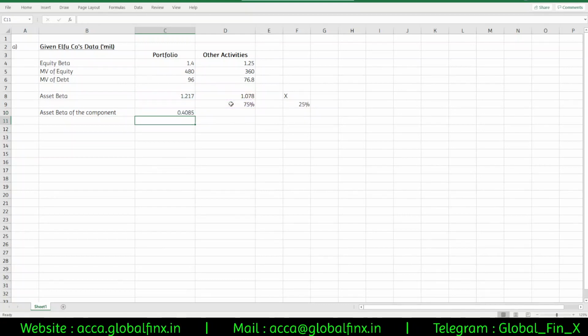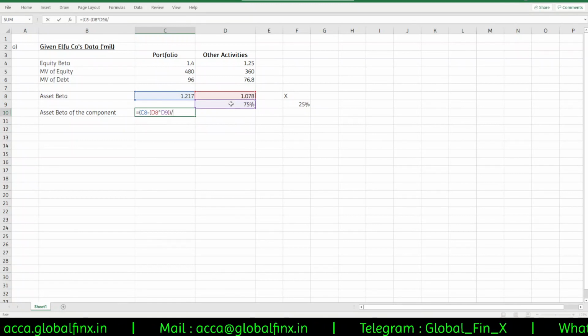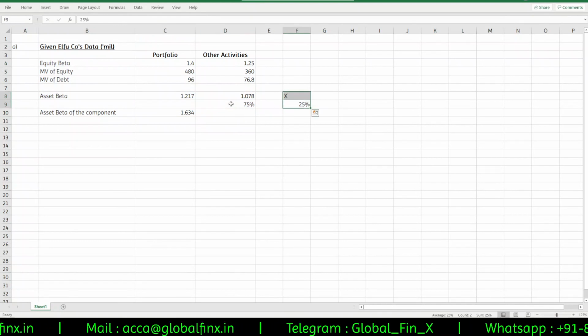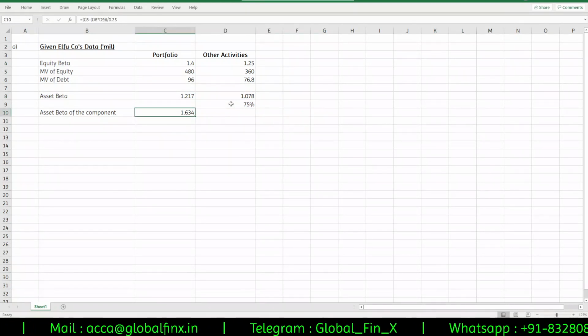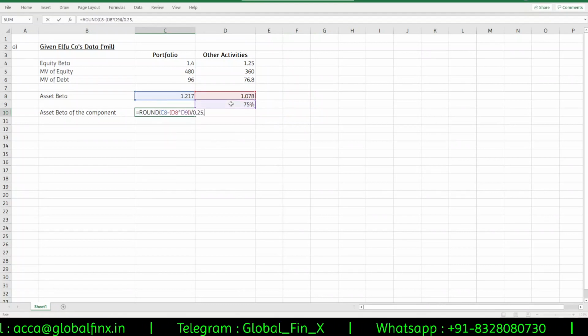This will give me x into 25%. So this entire thing should be divided by 0.25. So this will give me the asset beta of the component as 1.634. To be sure, I'm rounding it off to 3 decimals.